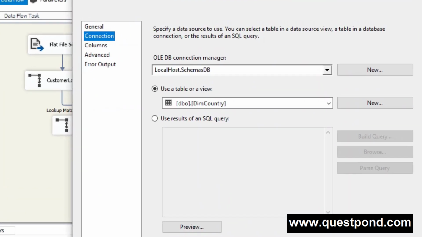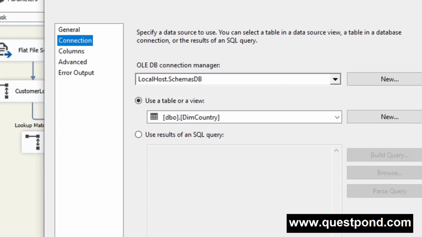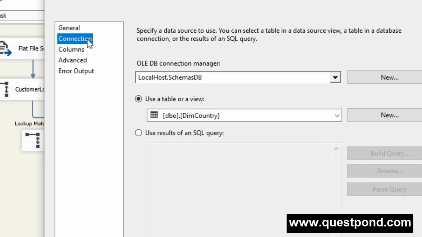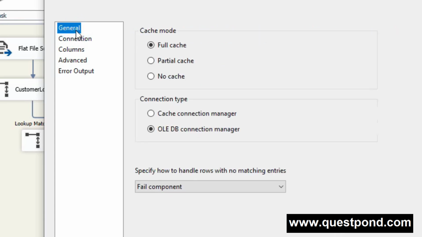Though we have 1000 records, our unique values are just 100 only out of 1000. So it means if we use a full cache mode, then the 100k records caching will be done, and this 100k caching will slow down our package. And if we use the no cache mode here, then all the 1000 records will be queried to the data warehouse. Again there will be load in the data warehouse. So if we use the partial cache mode here, then it will process only the 100 queries, which is the perfect solution for this scenario.